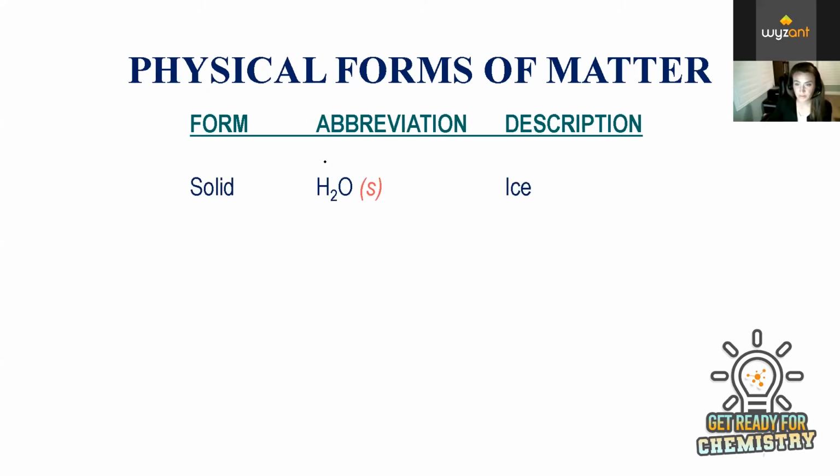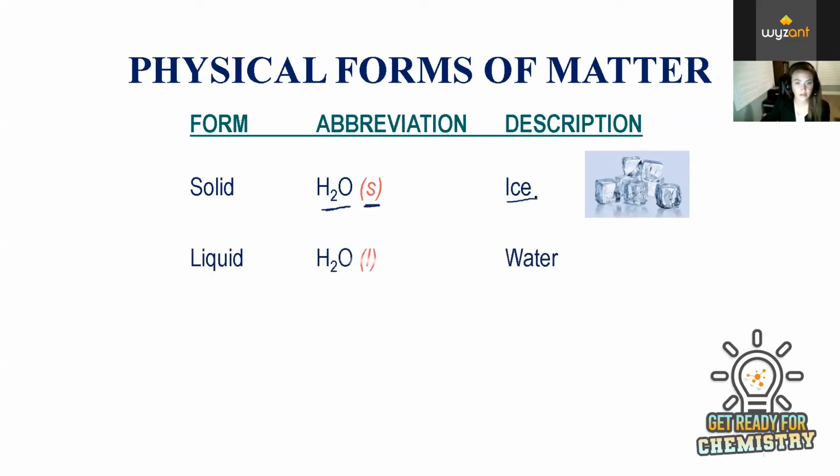So the first one, solid, and we abbreviate this with an S following the compound. So this is indicating that this is water in a solid form. And then a description of this would just be ice. When you get further into chemistry, you'll learn the actual definitions of solids and then liquids and gases. So liquid is another physical form or phase of matter. We abbreviate this with an L following the compound. An example of this is just water, liquid water.